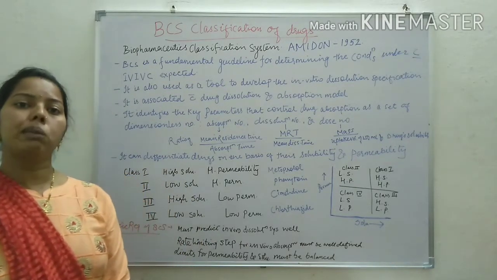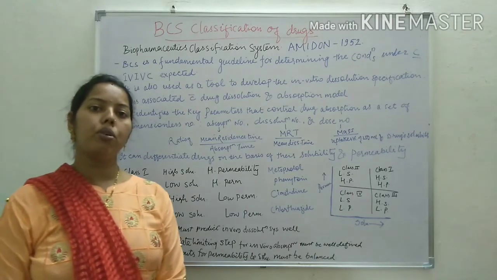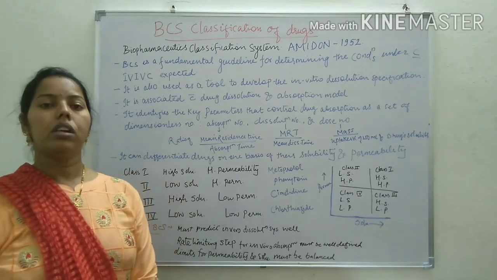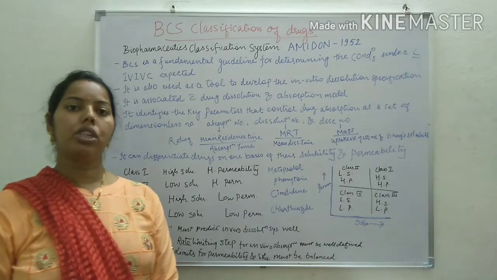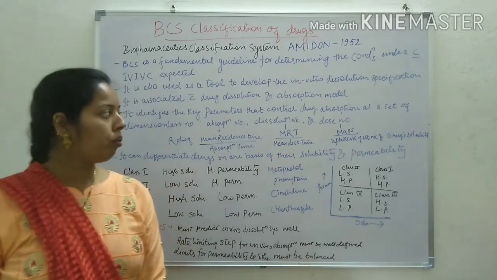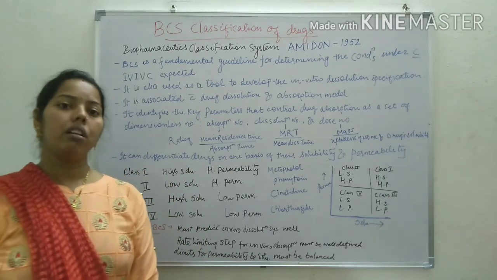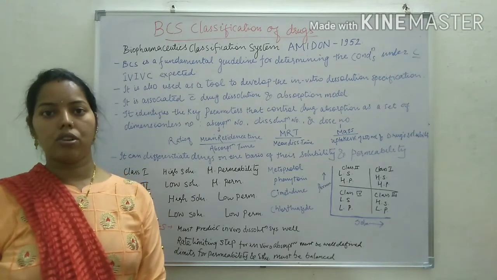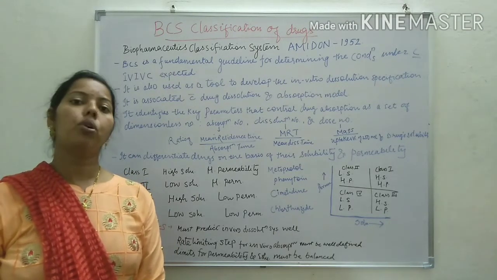So what is BCS? BCS is Biopharmaceutics Classification System. It means the classification which is given under biopharmaceutics. Biopharmaceutics mainly deals with the pharmacokinetic and pharmacodynamic characteristics of the substance.